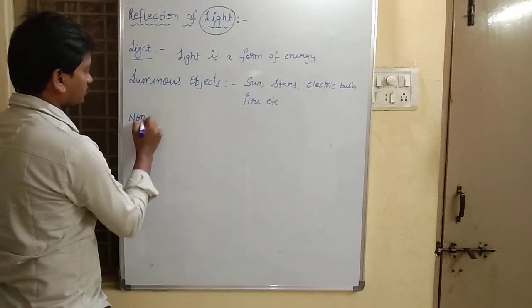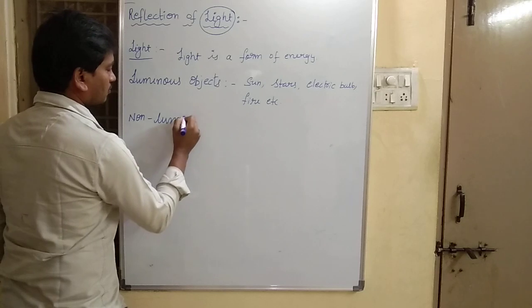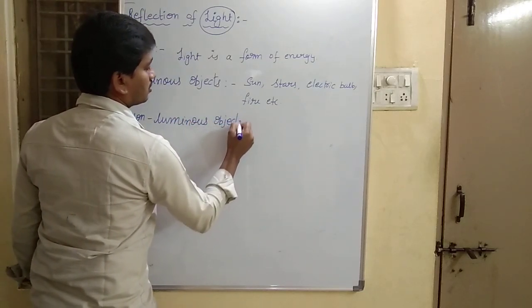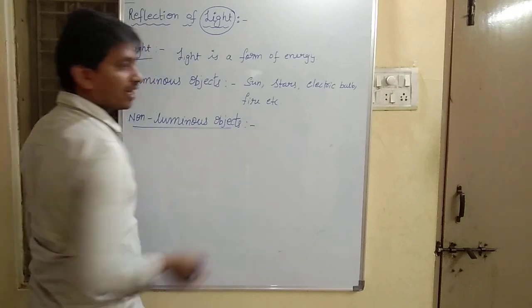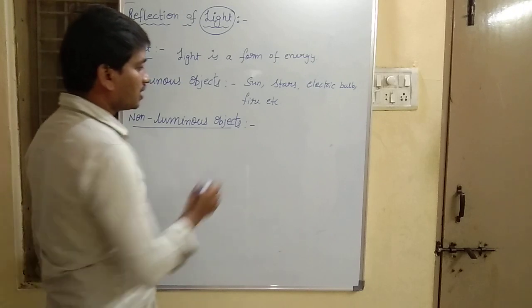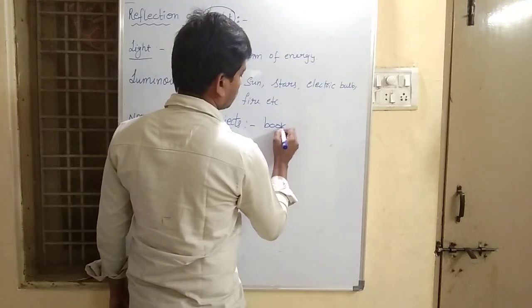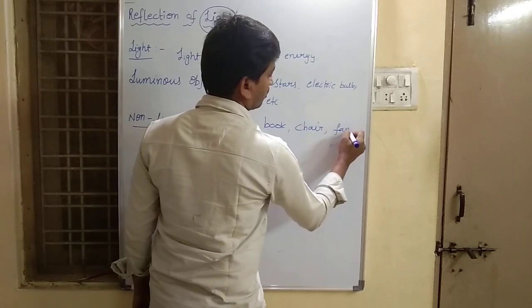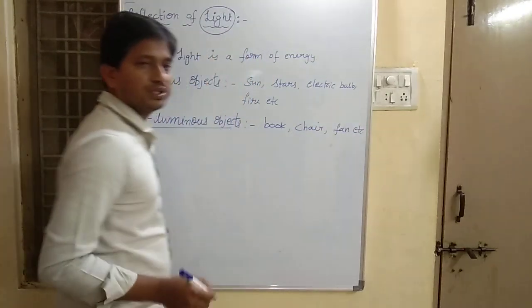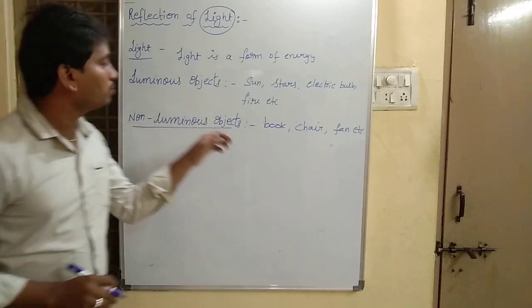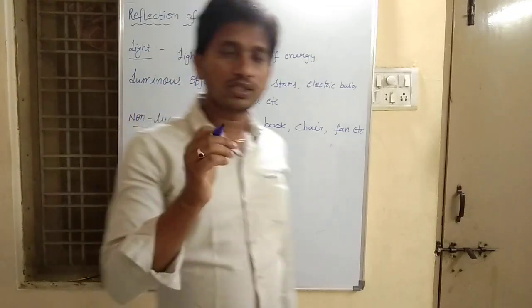Non-luminous objects are the objects which do not emit their own light but reflect the light which falls on them. Examples are book, chair, fan, etc. So there is nothing but luminous objects and non-luminous objects.